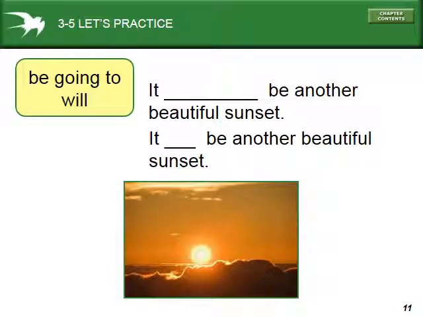Let's look at this one. It is going to be another beautiful sunset, or it will be another beautiful sunset. Now, the PowerPoint sort of gives the answer away because there's two choices there. But the reason why we can use both is because this is a prediction, right? It's not a plan, right? We have no control over the sunset. We can't make it beautiful or not beautiful, okay? It's also not volunteering to do something, right? We're not going to be able to say, well, yeah, I will make this a beautiful sunset. We don't have any control over that, okay?